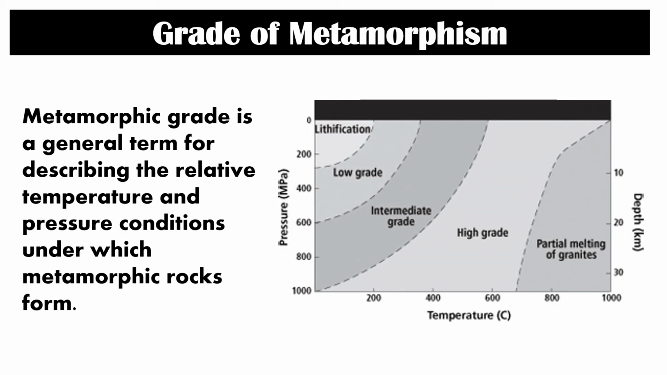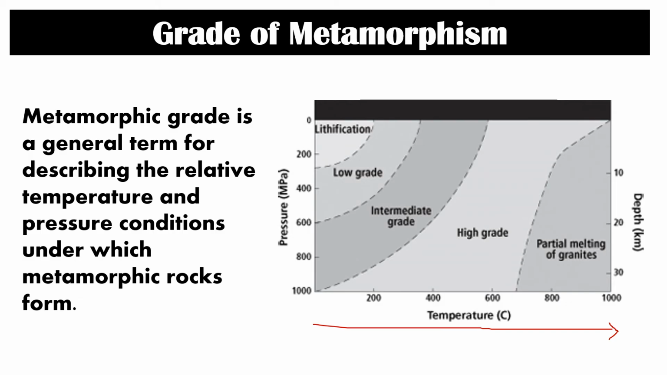Now, let us talk about metamorphic grade. Metamorphic grade is a general term for describing the relative temperature and pressure conditions under which metamorphic rocks form. Technically, we are just trying to point out here that if a metamorphic rock has a higher grade, meaning to say it is exposed to higher temperature and pressure. Just like here in this diagram, you can see here as the temperature increases, the grade of metamorphism increases too.